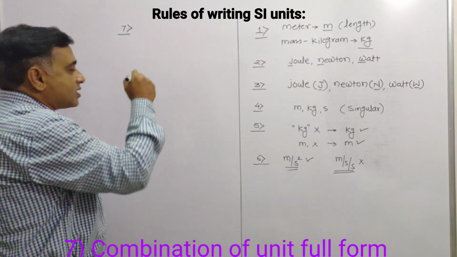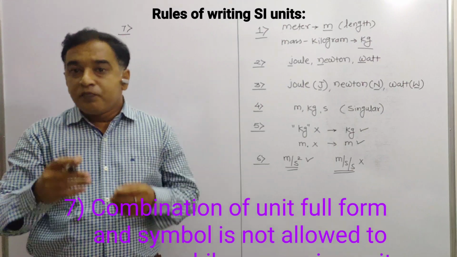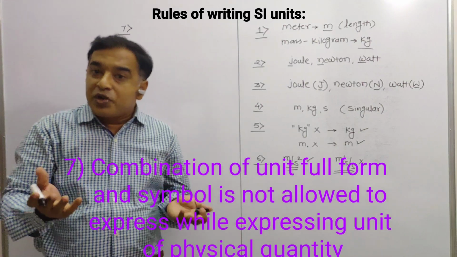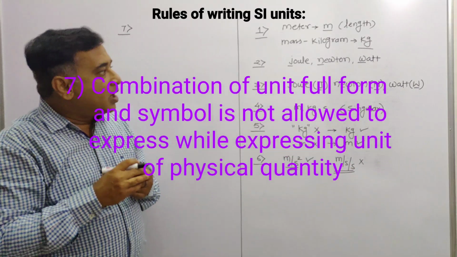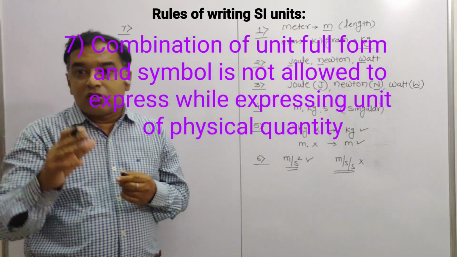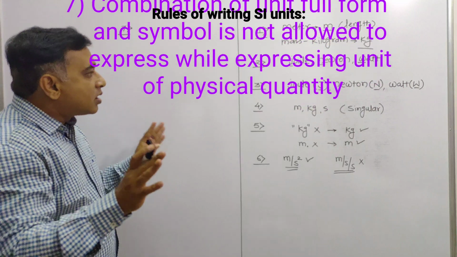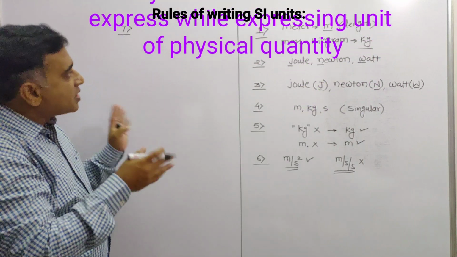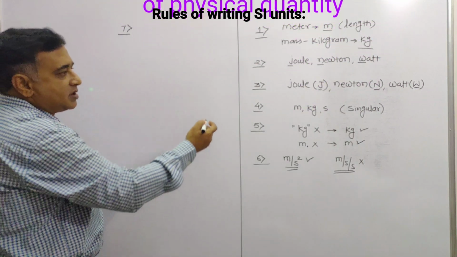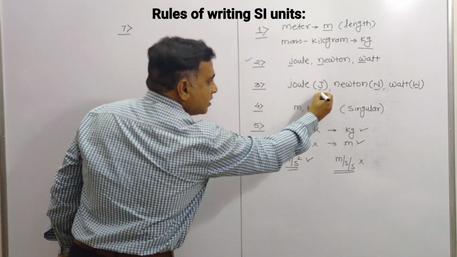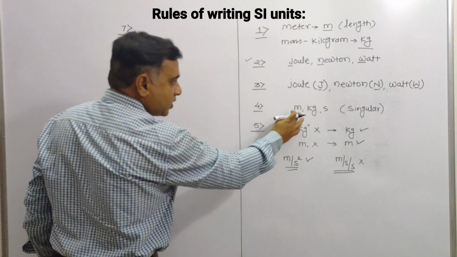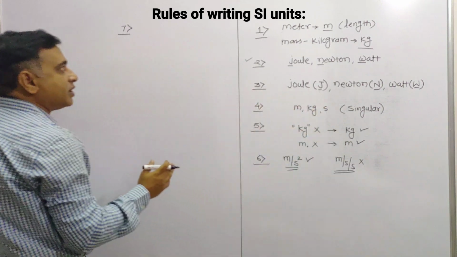Once again, the statement is that such a combination of the full form and the symbol is not allowed while writing the SI units. How? See, this one is the full form and this is the symbol. This one is also a symbol of the unit.